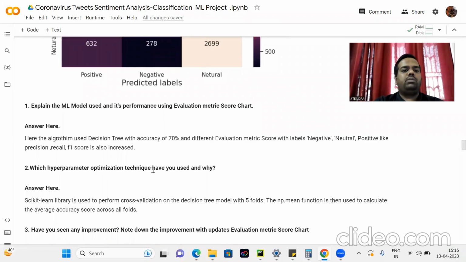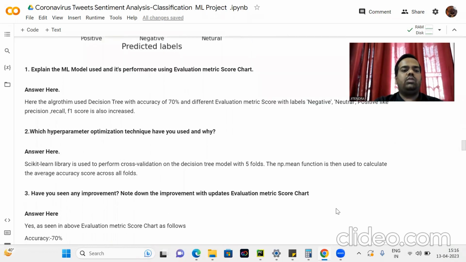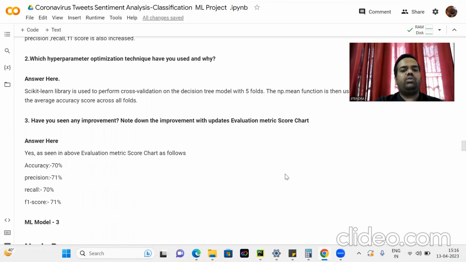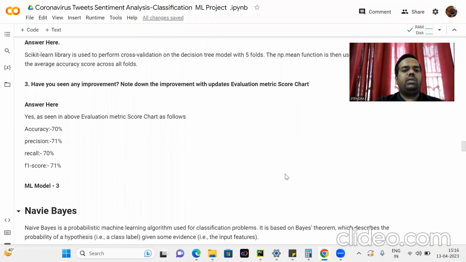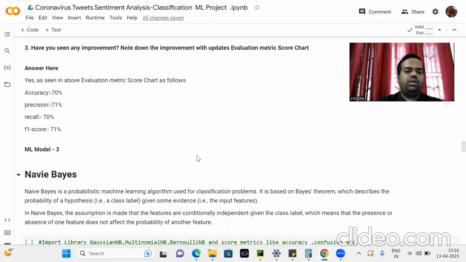Which hyperparameter optimization technique have you used and why? The scikit-learn library is used to perform cross-validation on the decision tree model with 5 folds. The np.mean function is then used to calculate the average accuracy across all the folds. Have you seen any improvement? Yes, I've seen the improvement in the metrics chart as follows: accuracy 71%, precision 71%, recall 70%, F1 score 71%.